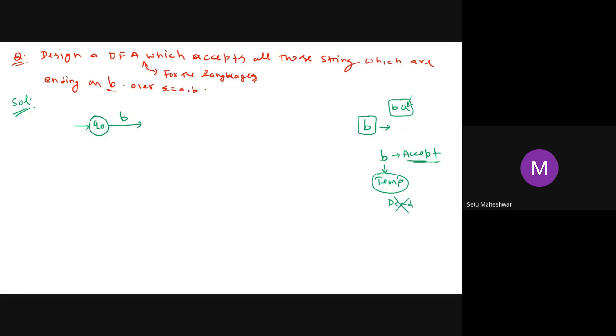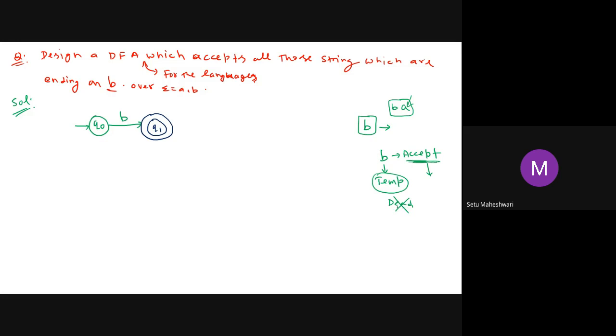And acceptance is shown by which type of state? Final state. So I am supposed to create one final state here, but it should not be a dead state. So I have created one simple final state.